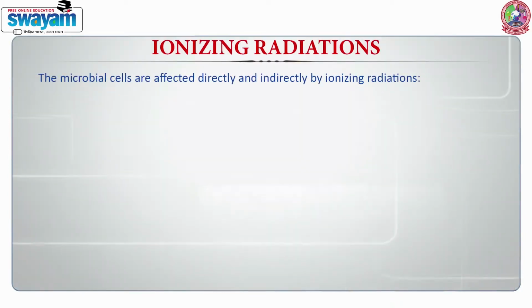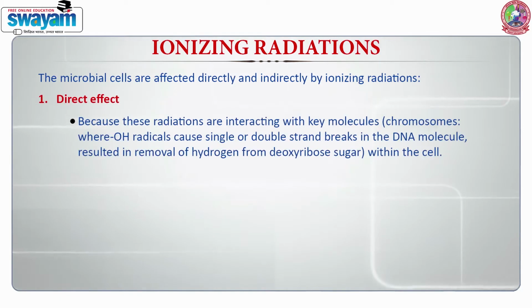The microbial cells are affected directly and indirectly by ionizing radiations. Direct effect: these radiations interact with key molecules, for example chromosomes, where OH radicals cause single or double strand breaks in the DNA molecule, resulting in removal of hydrogen from deoxyribose sugar within the cell.